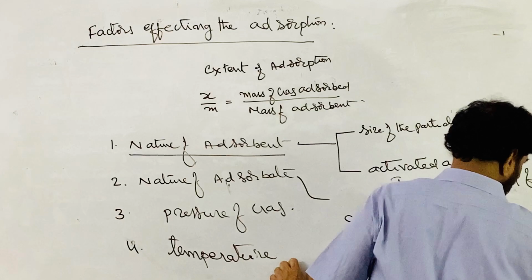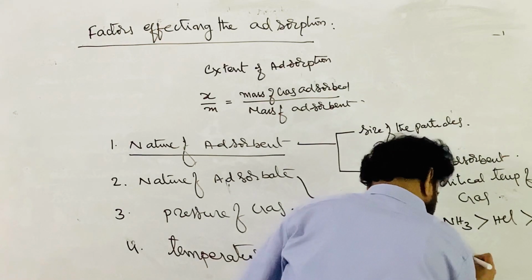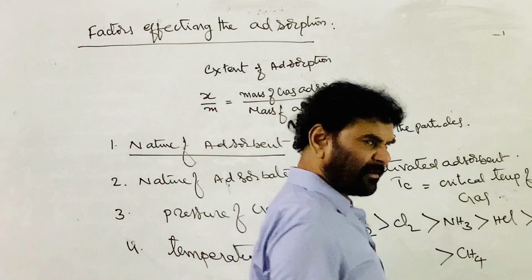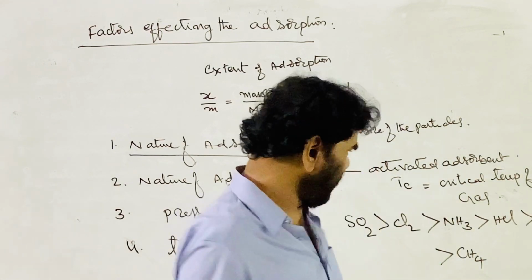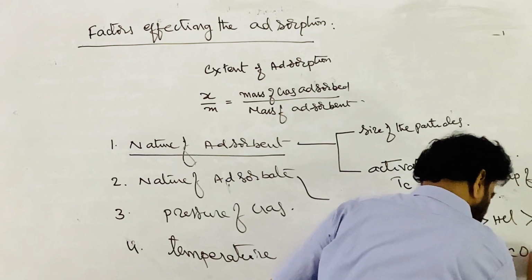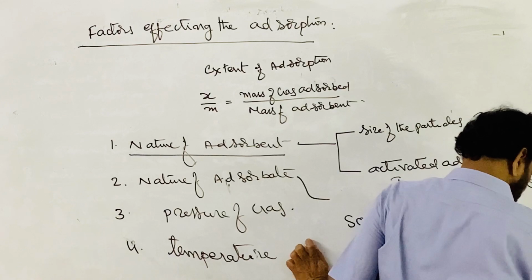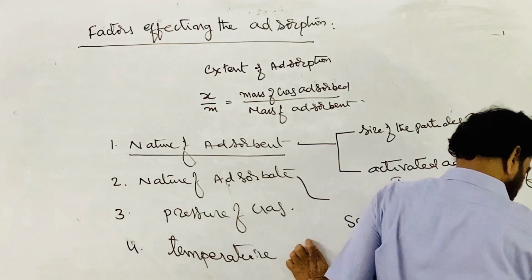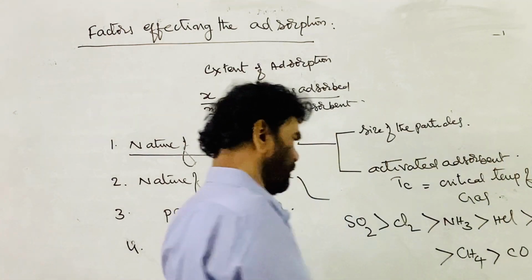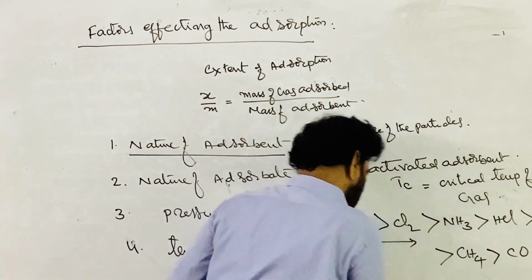Next, after carbon dioxide, methane. You check out the list of critical temperatures. This is the decreasing order of the critical temperatures. This is carbon monoxide. This is nitrogen. This is oxygen. This is hydrogen. This is the decreasing order of Tc.